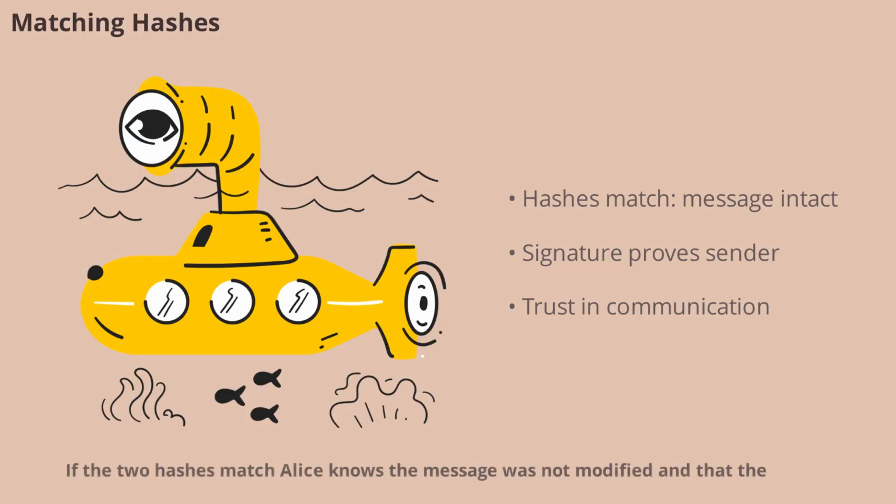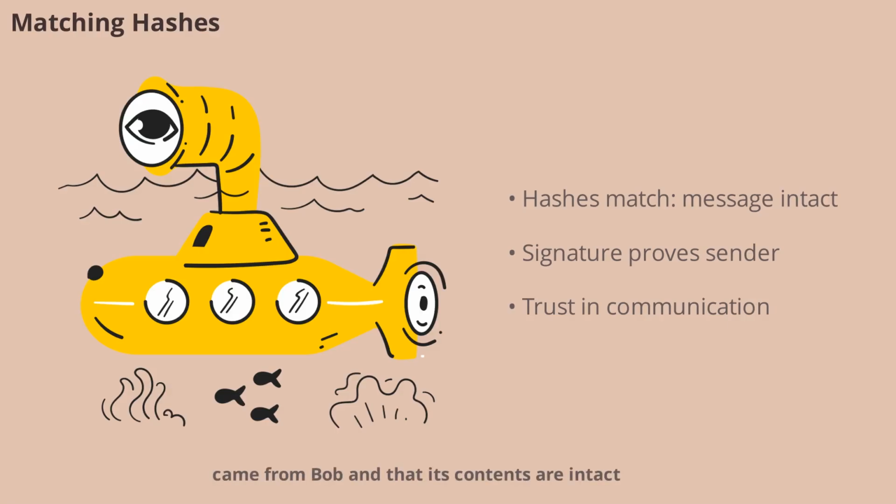If the two hashes match, Alice knows the message was not modified and that the signature could only have been created using Bob's private key. This gives Alice confidence that the message truly came from Bob and that its contents are intact. Matching hashes are a clear indicator of authenticity and integrity in digital communications.